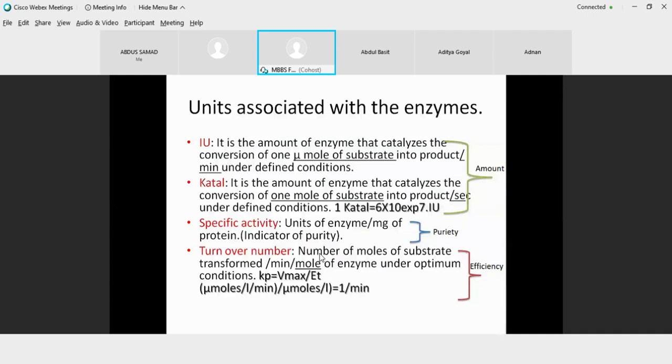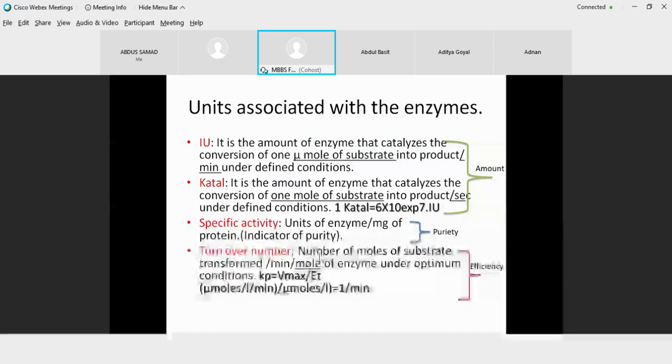On the other hand, another unit that defines the amount of an enzyme is the katal, which is the amount of enzyme that catalyzes the conversion of 1 mole of substrate into product per second under optimum conditions or under defined conditions.